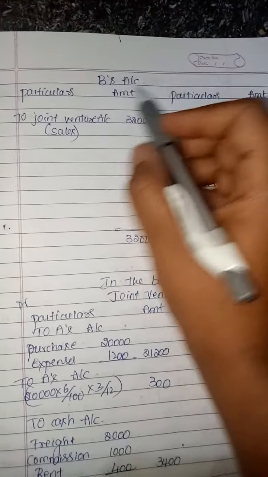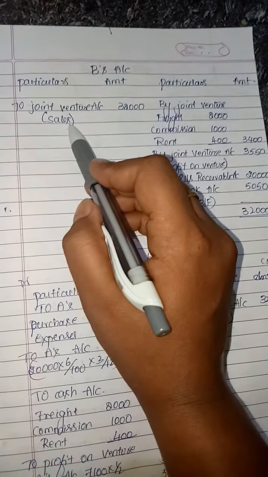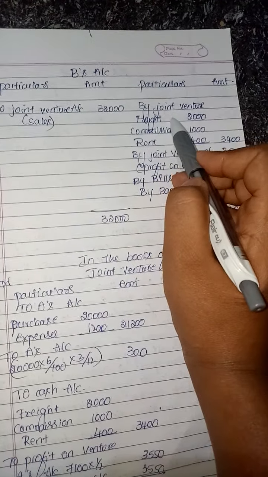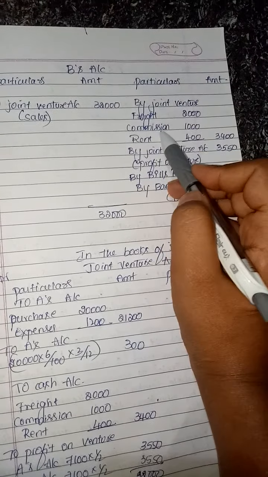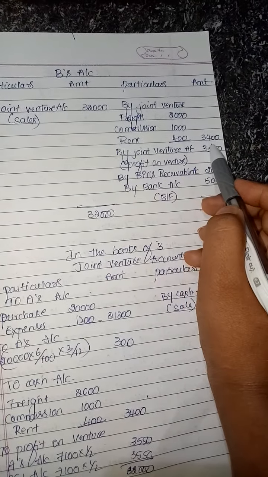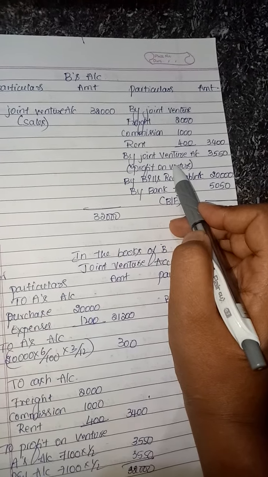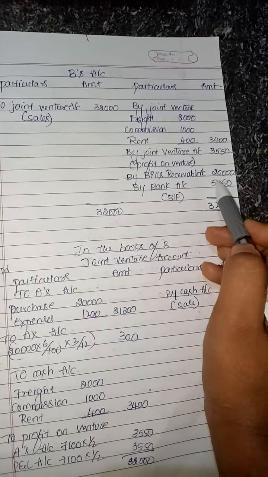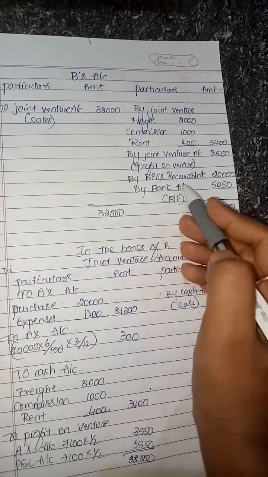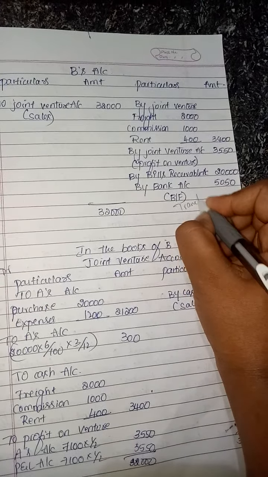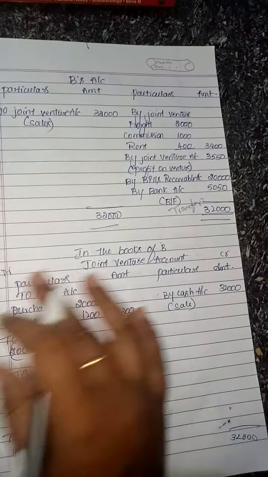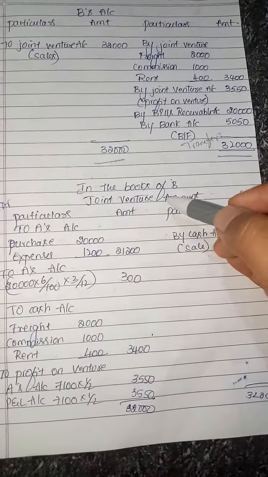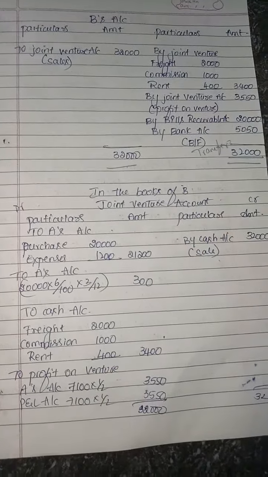Now we need to prepare B's account. See, particulars, amount. B made the sales transaction of 32,000 in the joint venture activity, and B paid the expenses like freight 2,000, commission 1,000, rent 400, total 3,400. In the joint venture B is gaining the profit of 3,550, and he gets the bills receivable 20,000, in that 300 as discount. So by bank account, the difference in figure will be transferred to the bank account, 5,050. The total of both sides is 32,000. Now, after preparing the books of A, we need to prepare the books of B.